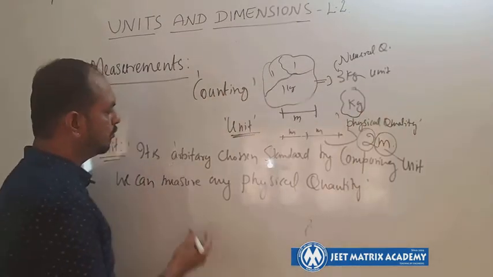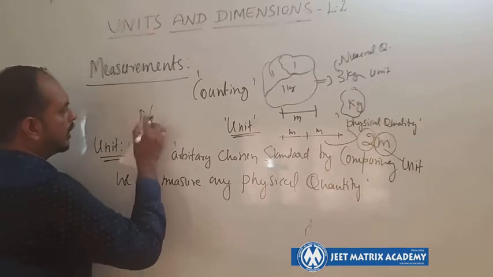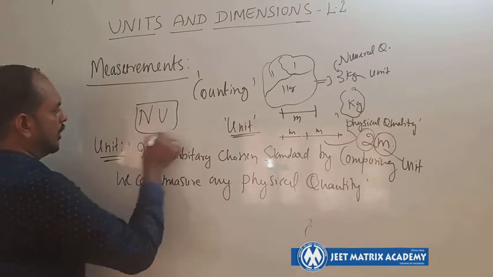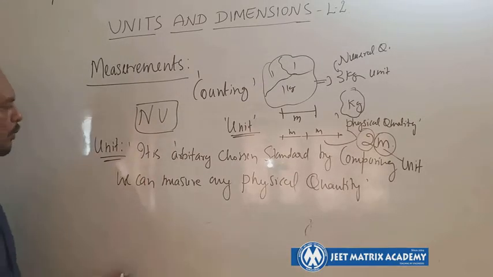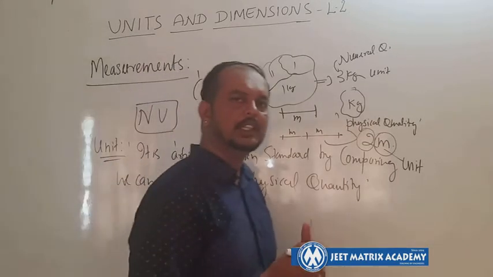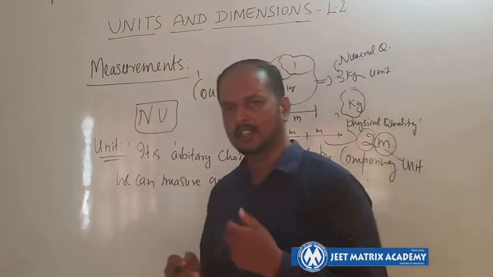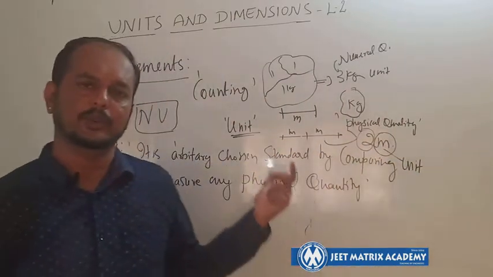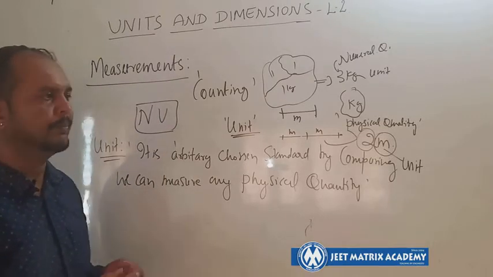So a measurement contains a numerical quantity and a unit. Is it clear? Please note this definition of unit. We'll discuss more in the consequent classes, and we'll derive units for many physical quantities.